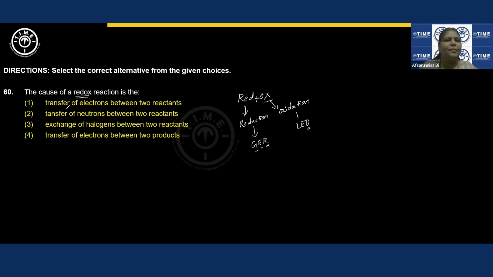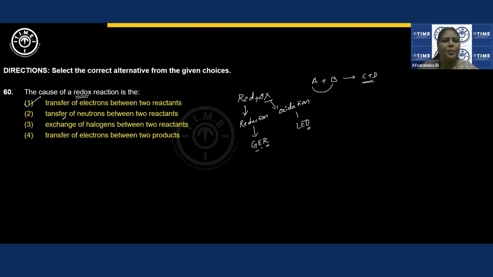So redox reaction will be something which talks about transfer of electrons in the reactants, but not in the products, right? Suppose I write A plus B gives rise to C plus D. Transfer of electrons between A and B. I'm not going to talk about C and D over here. So it is related to only reactants. So transfer of electrons between two reactants will be the correct answer.